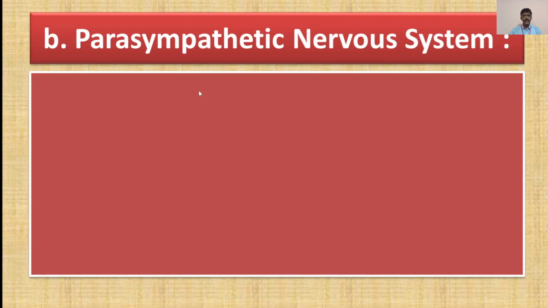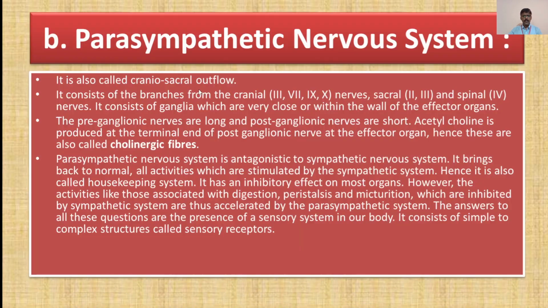Now, moving towards the next slide, the parasympathetic nervous system. It is also called craniosacral outflow. Remember these terminologies because they may be asked as single sentence answers and multiple choice questions. It consists of branches from the cranial, that is 3rd, 7th, 9th and 10th nerves, sacral, 2nd and 3rd, and 4th nerves. It consists of ganglia which are very close to or within the wall of the effector organs.